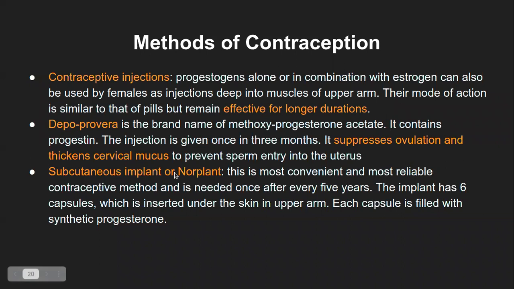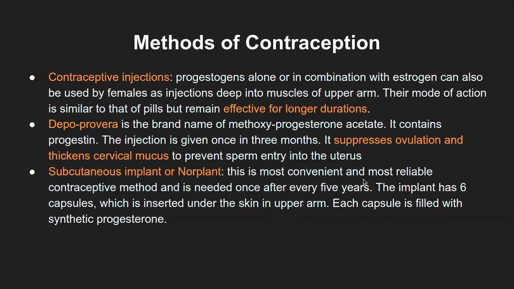Also, this is not a commonly used method. Like I said, people don't prefer to have it throughout. Imagine this is the method of contraception, and the couple gets a divorce, or they want to have a second baby or third baby. In those cases, you again have to go back to a physician or a surgeon to remove that implant. That is a tedious process. These are not widely used methods. These are more like a bookish method, mostly used in the books, not out in society as such.